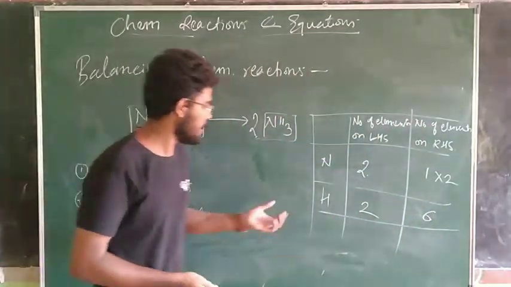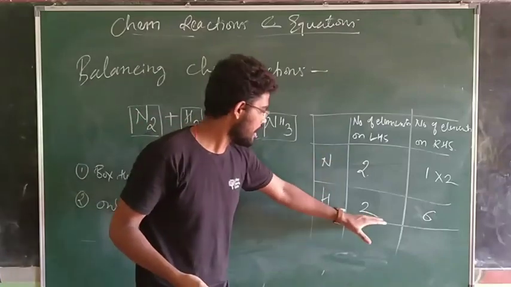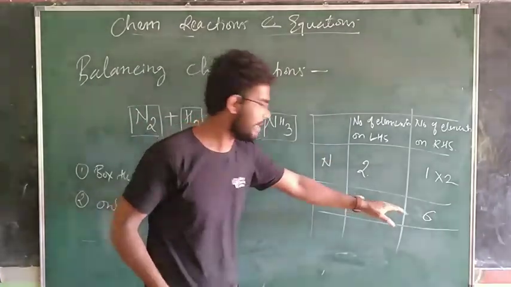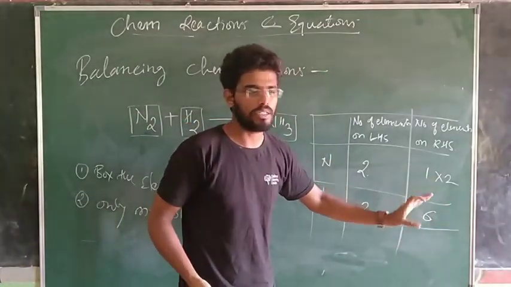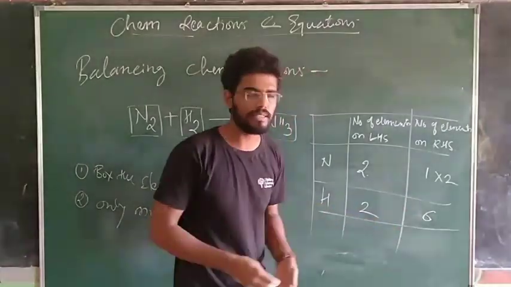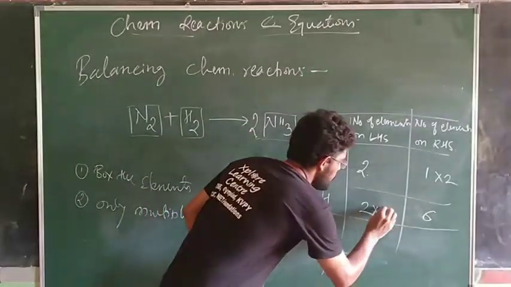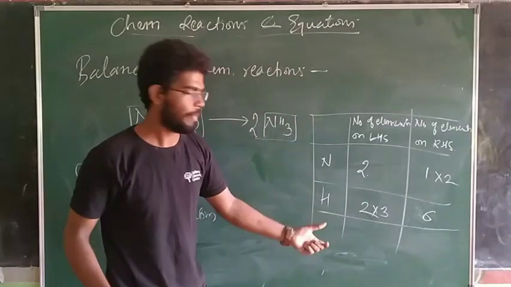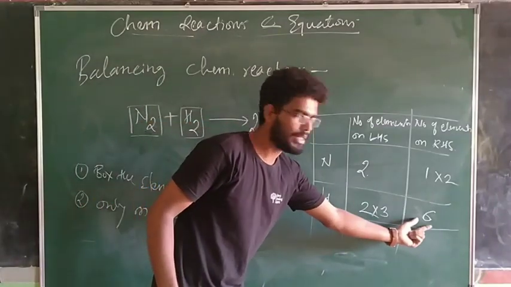Okay. Now again when we see in the chart, on left hand side we have 2 hydrogen, on right hand side I have 6 hydrogen. I need to balance this. How can I balance this? Simple mathematics. Again multiply with 3. This has become 6 and this has become 6.